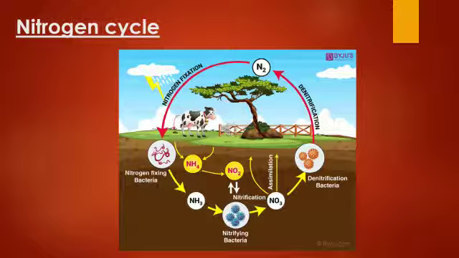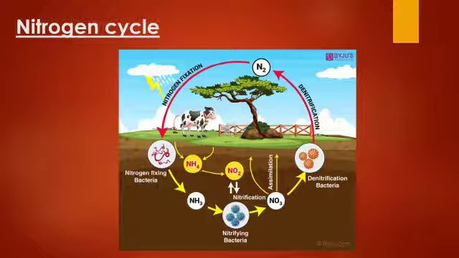Nitrogen fixing bacteria convert atmospheric nitrogen into usable forms such as nitrates and ammonia. So remember children, here nitrogen fixing bacteria will convert the atmospheric nitrogen into usable forms that are of two types, that is nitrates and ammonia. Plants absorb the nitrogen compounds from the soil through their roots, isn't it? When animals eat these plants, what happens? The nitrogen compounds are passed into their bodies.